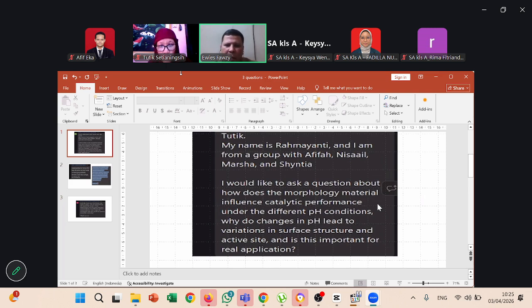First part of your question: how does the morphology of the material influence catalytic performance under different pH conditions? There is a relation between catalytic performance, pH condition, and the morphology. You have three different pH conditions: acidic, neutral, and basic.